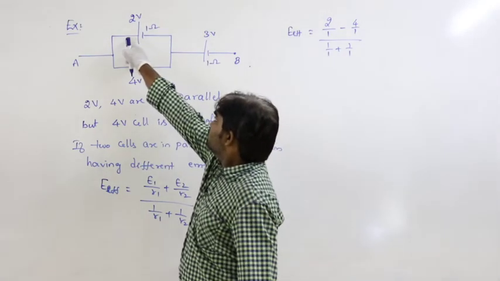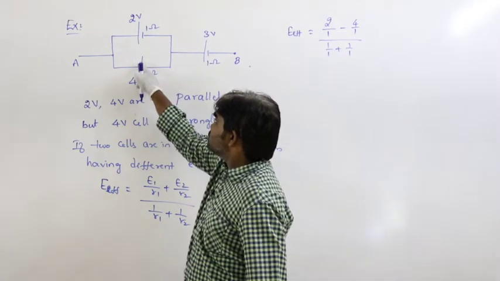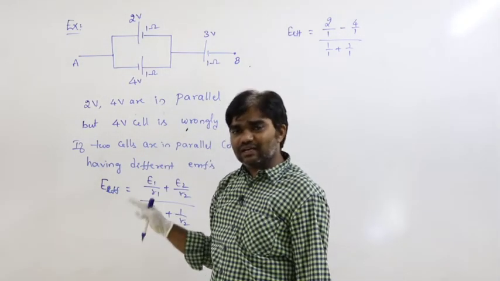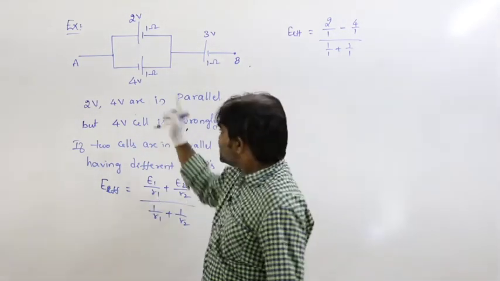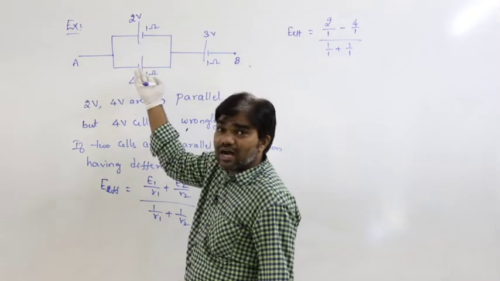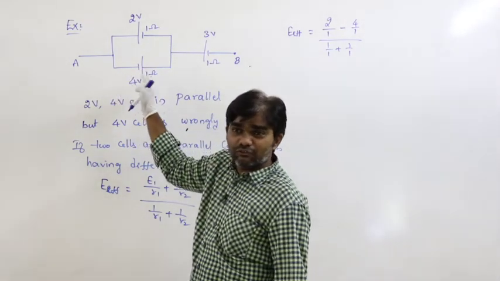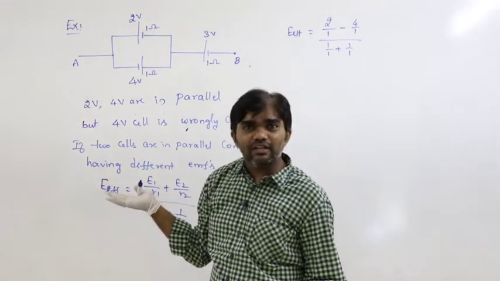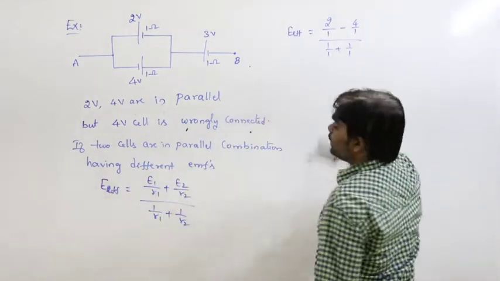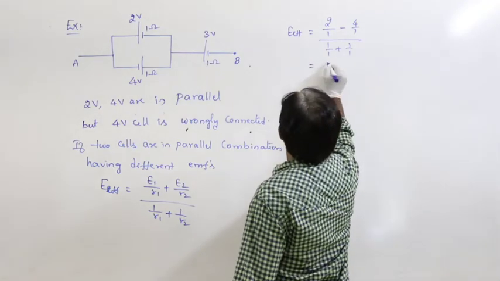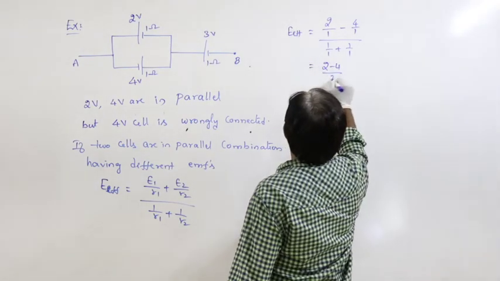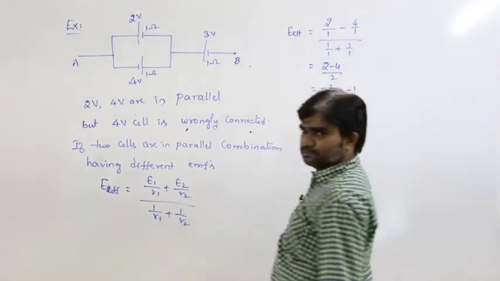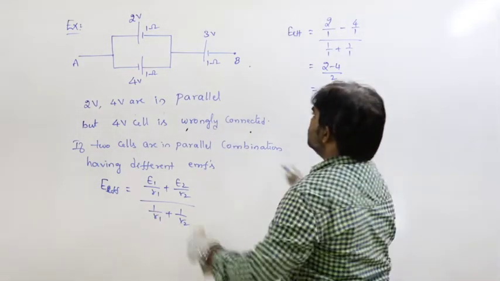See here, if this positive terminal and this positive terminal are connected, then that is the parallel combination. That is the correct way of connection. But see here, this 4 volt cell is oppositely placed. That's why that is not correct. So that's why I am writing minus 4. So that is 2 minus 4 divided by 2, minus 2 by 2, that is equal to minus 1.